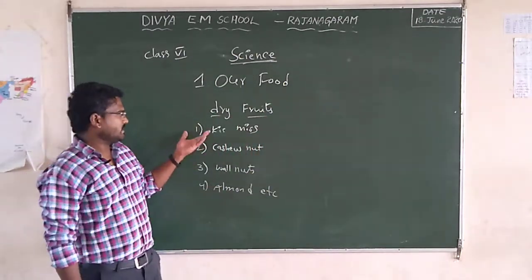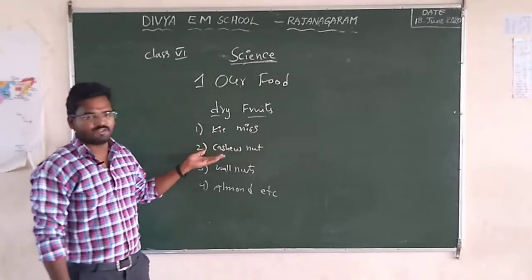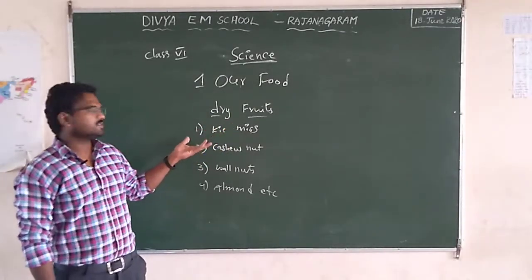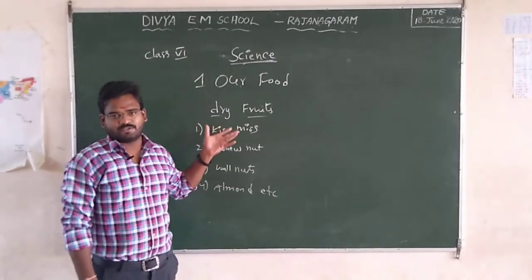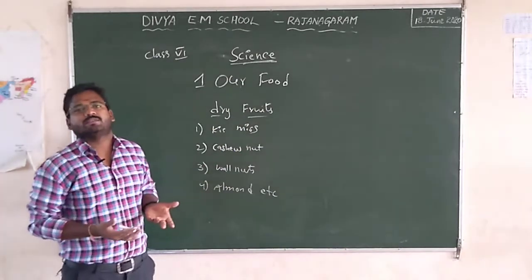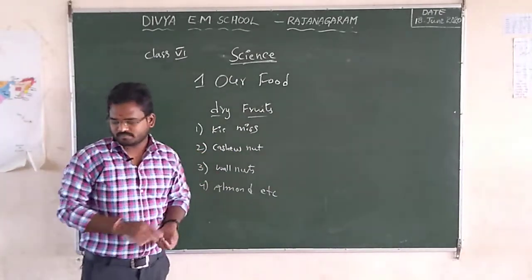We know very well that kismis and cashew nuts are widely used in different kinds of food items. These dry fruits are very helpful for our body building and very good for our health also.